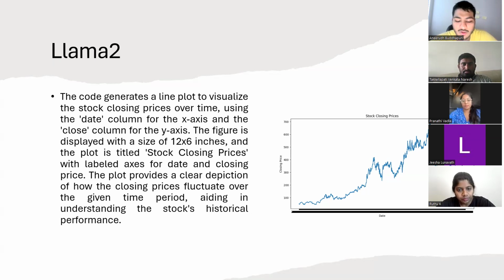The plot is titled Stock Closing Prices, with the x-axis labeled as date and the y-axis as closing price. The main significance of using Matplotlib for visualization is that it helps in understanding historical performance and identifying patterns or trends. It is useful for initial exploratory data analysis, which can be called EDA, to gain insights into the data before modeling. The example code is import matplotlib.pyplot as plt for using in our